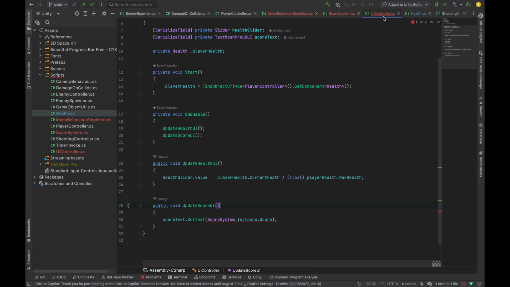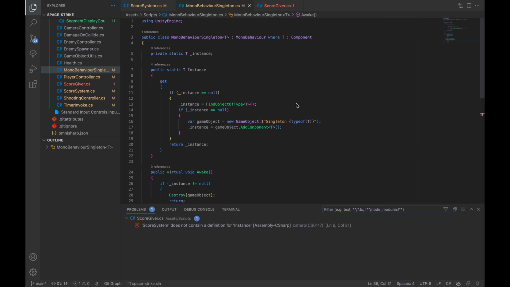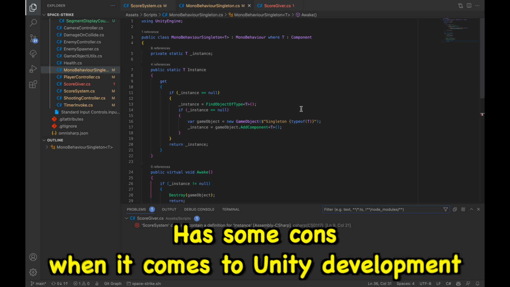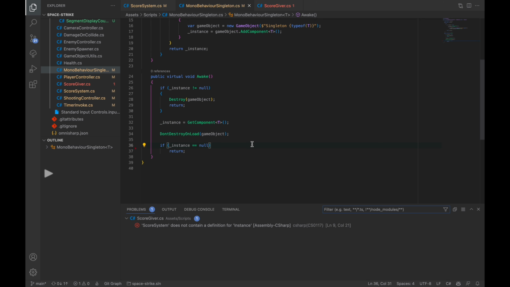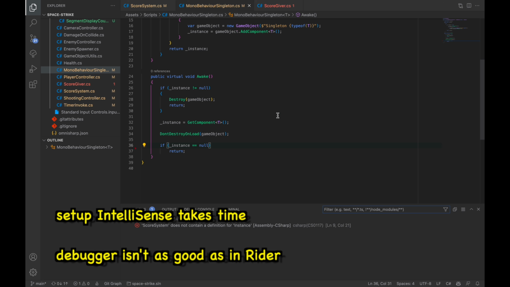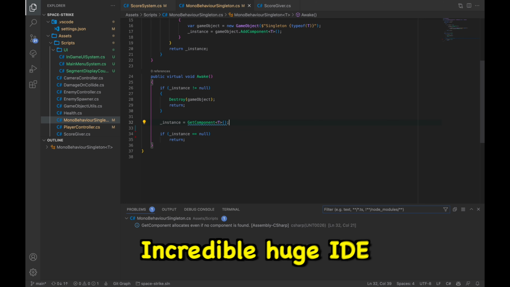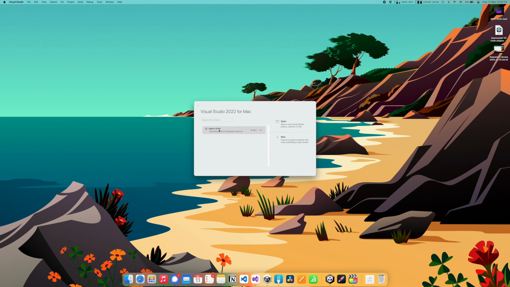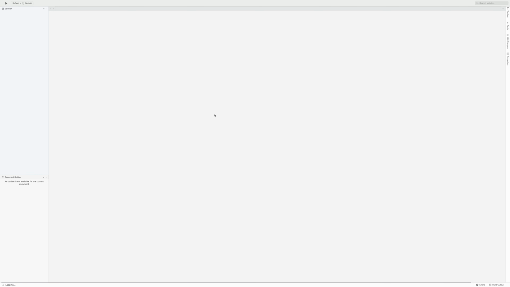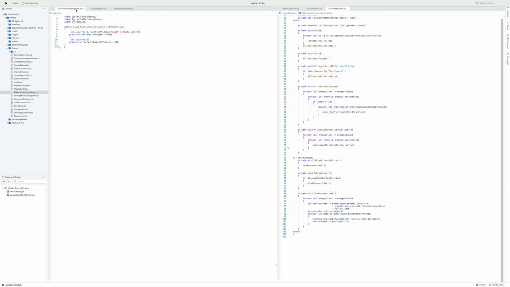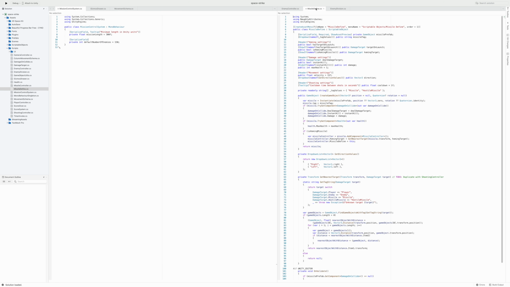Therefore, I decided to use Visual Studio Code, my favorite text editor, which unfortunately has some cons when it comes to Unity development. First, setting it up to have good IntelliSense takes time, and second, the debugger isn't as good as in Rider. At work, I use Visual Studio for a few days, but I need to get used to it because I don't really like this incredibly huge IDE. Surprisingly, I recently found out that the Mac version of Visual Studio isn't the same as Windows, but is based on MonoDevelop, which I used years ago when I started learning Unity, so I will give it a try.